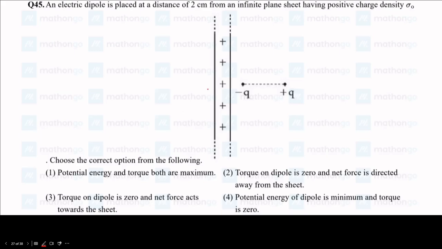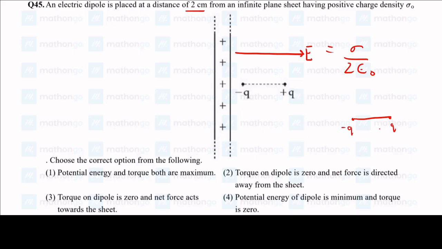Next question. Okay, electric dipole is placed at a distance of 2 centimeters from an infinite plane having charge density as positive. Because it's a positive charge density, our electric field is going to be in this way, and it's going to be uniform everywhere. Because it's an infinite sheet, our electric field is going to be sigma by 2 epsilon naught everywhere. So now what is this? It's nothing but a dipole, q and minus q, placed in an external electric field.